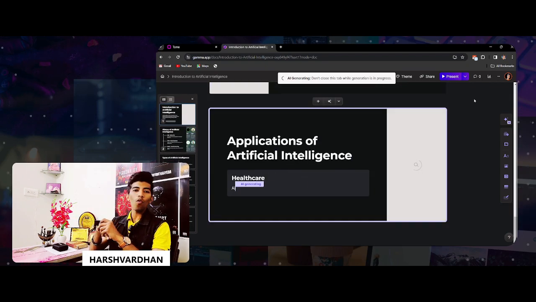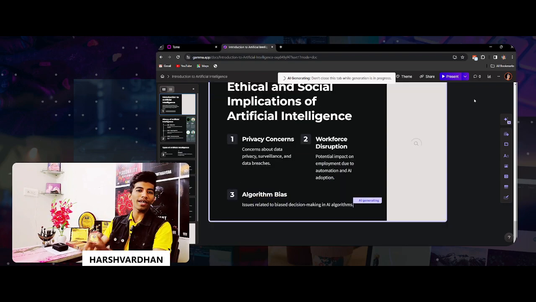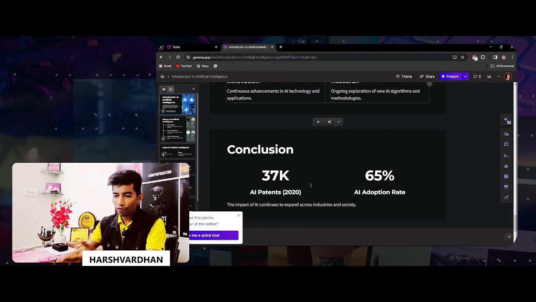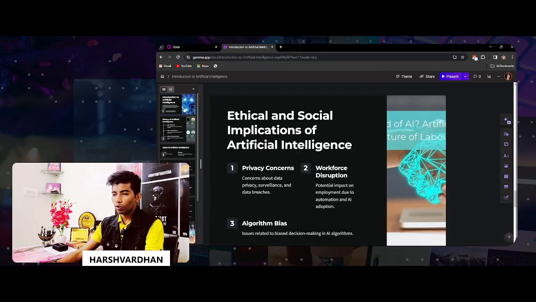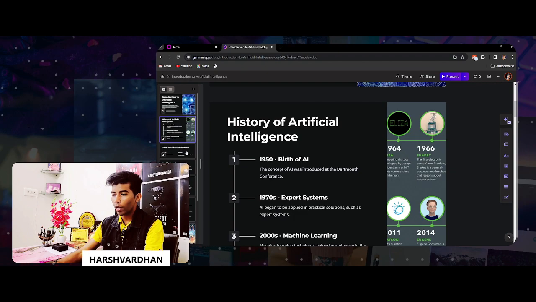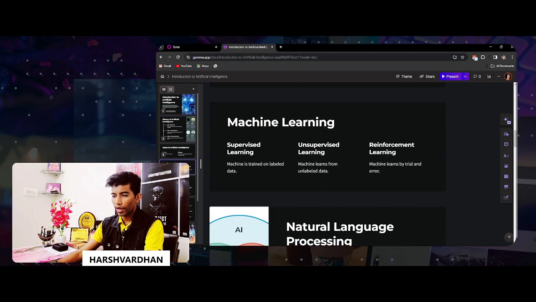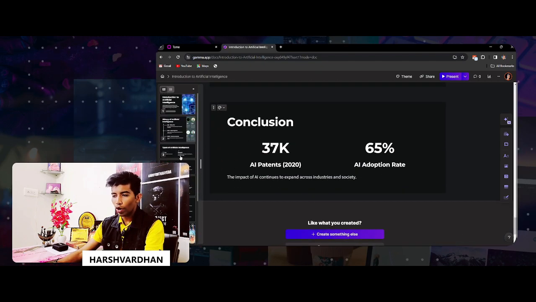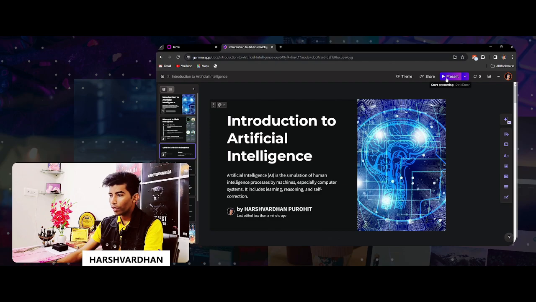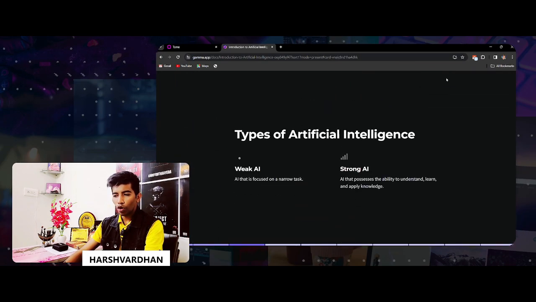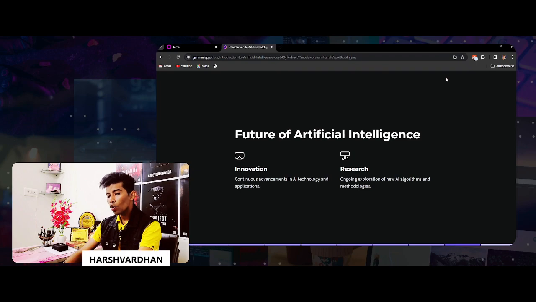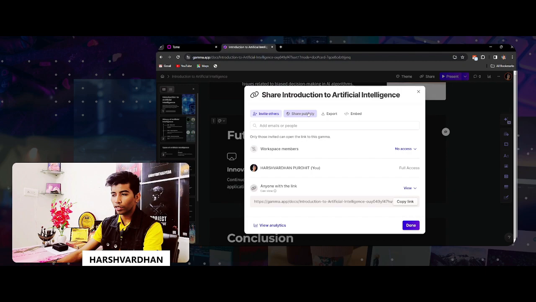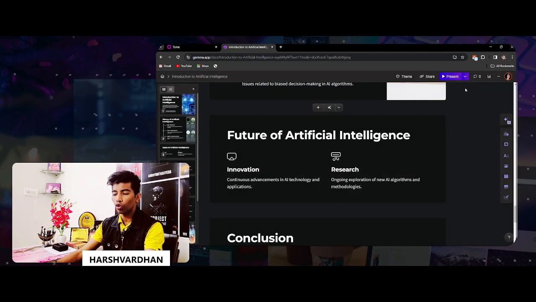If you want me to choose between Tome and Gamma as a priority, I will choose Gamma for an absolute reason. Why am I saying this? Because you will see that it has generated all sorts of things by using artificial intelligence, simple AI, right? And you can see that it has generated the complete 10 cards. Now what I can do is present it from here in an easy way, or I can go over here and share the link with anyone whom I want to take on board.